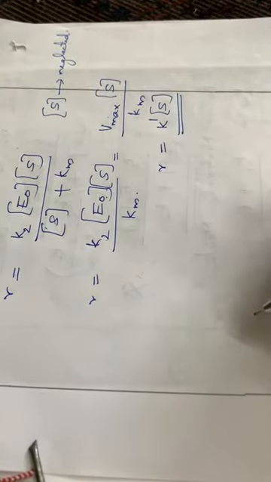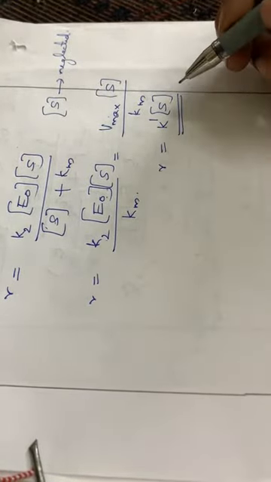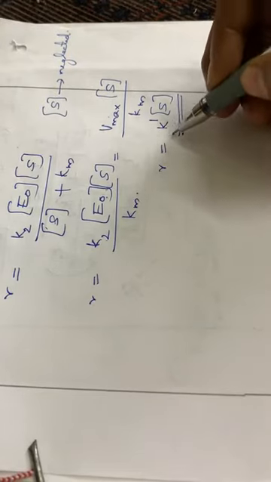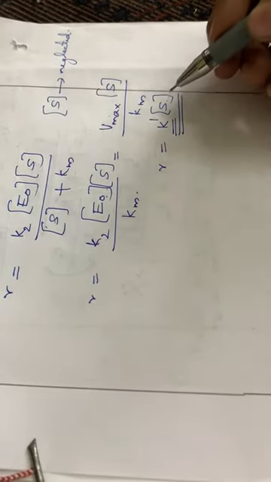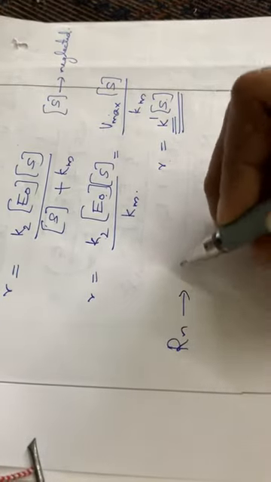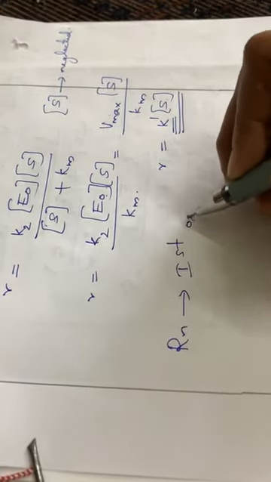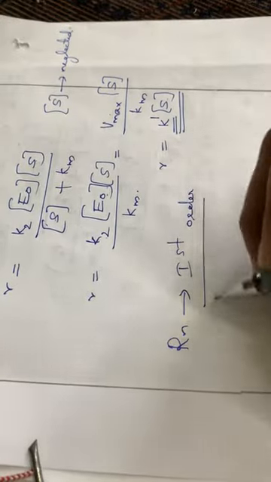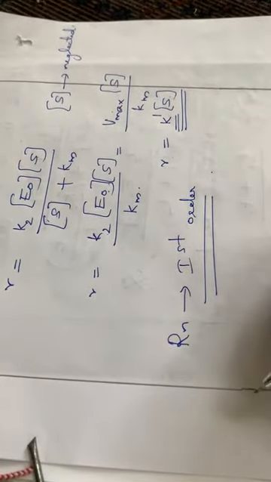That means the reaction will be of first order. Okay. See, the rate is depending on only the concentration of one of the reactants, isn't it? So we can say that the reaction is of first order when Km is very much greater than S. Okay, that is the second condition.